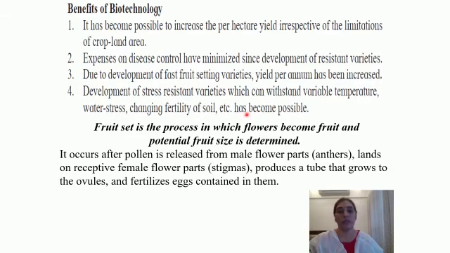So with the help of biotechnology, we are capable of raising plants that are resistant to variable temperature, that is very hot, very cold temperatures, and water stress, that is if there is shortage of water, changing fertility of soil, and etc. So that has been made possible. So plants which are resistant to all the adversities are being cultivated. That is how the benefits of biotechnology are in the field of agriculture.